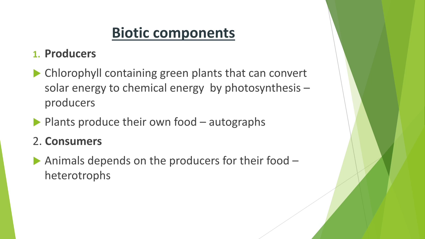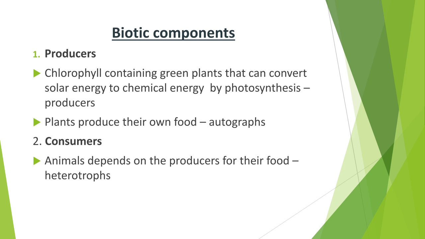So plants, which are capable of producing their own food, are known as autotrophs. Autotrophs means the plants can prepare the food themselves.